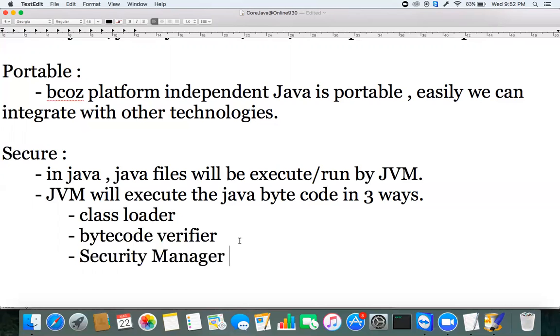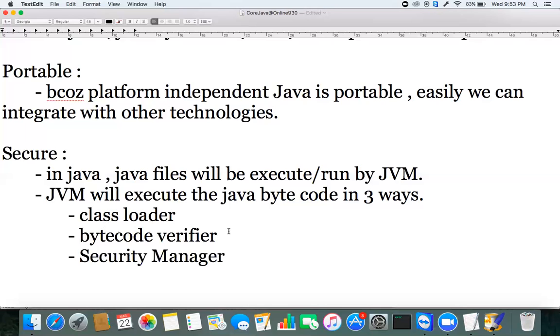This kind of comparison is done at the first stage itself, the class loader. If it is a Java bytecode file, then it will load and execute that file. Otherwise, it will not execute it. That is the first stage, the class loader phase.